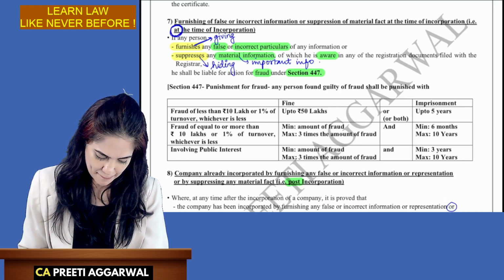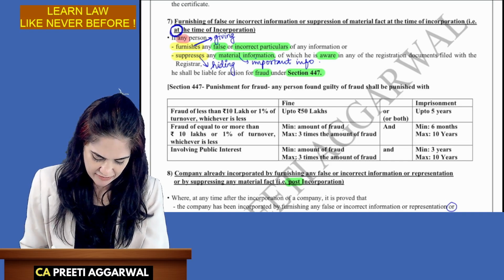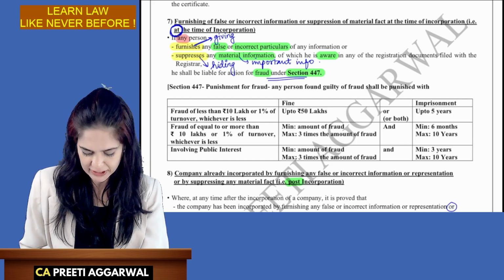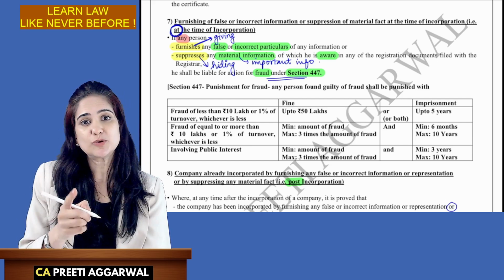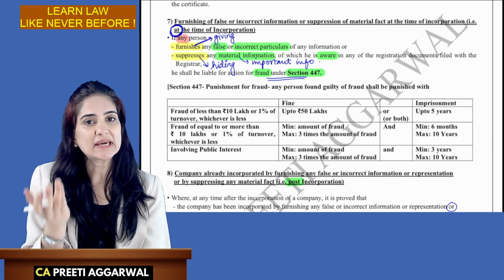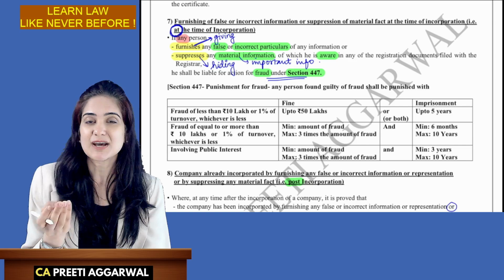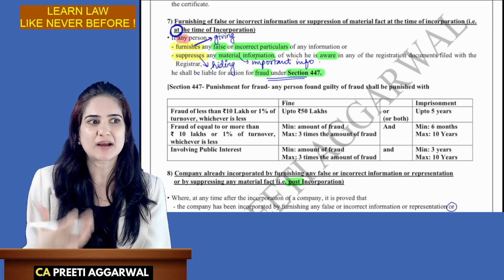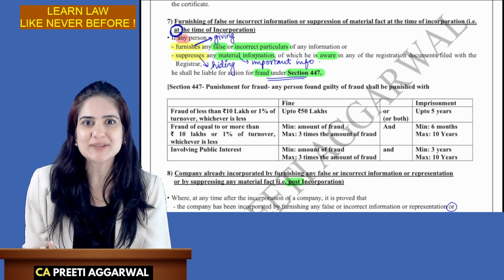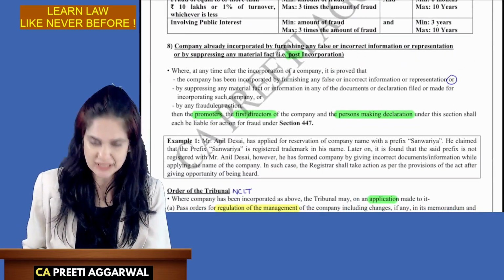Then any person who does that, okay, the word is any, he will be liable for fraud under section 447. Here we have used the word any. So any person who does this will be liable. See, the company is not yet incorporated. So we don't have the directors, promoters. These people come into existence only when the company is incorporated. 447 I will be discussing in some time.